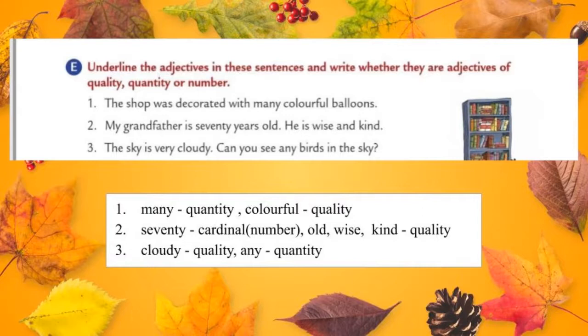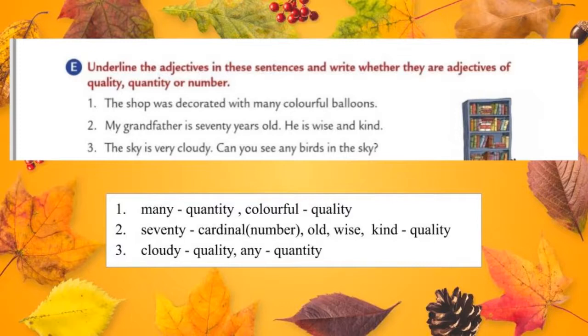Now what kind of adjective is many? Yes, many comes under the category quantity, and the adjective colorful comes under the category quality. Okay, and the next one, my grandfather is 70 years old. He is wise and kind.